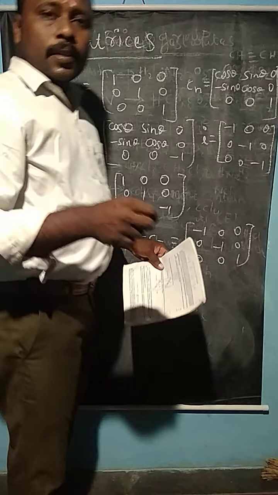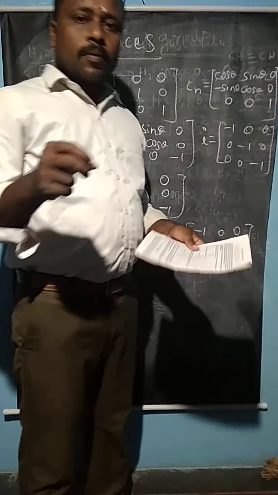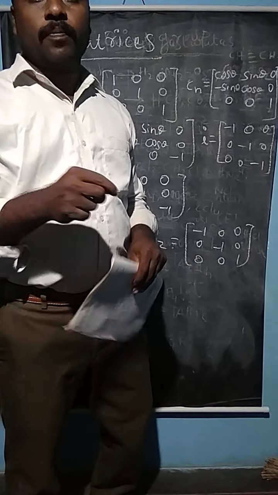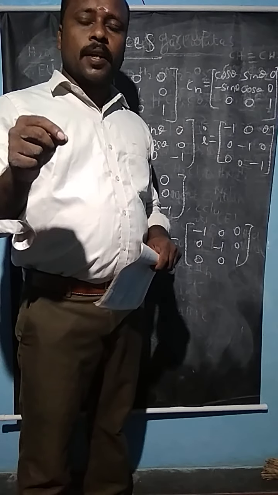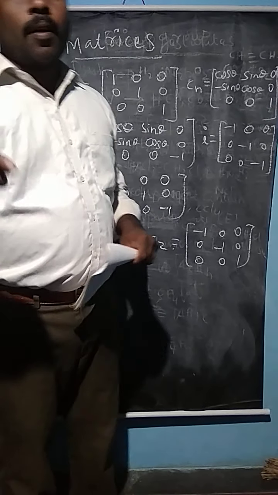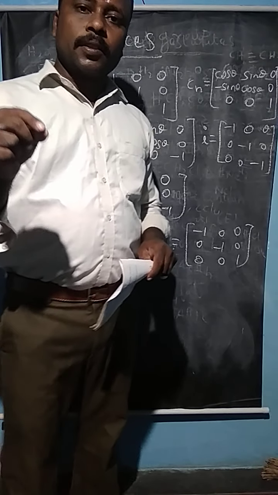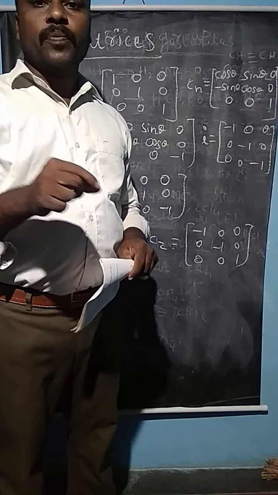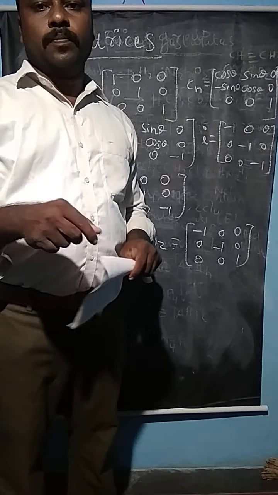Before we see that, what do you mean by orthogonality theorem? How does the orthogonality theorem arrive? All the matrices of the symmetry elements combine to form the great orthogonality theorem.